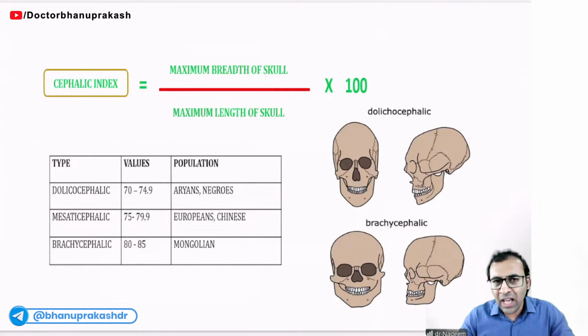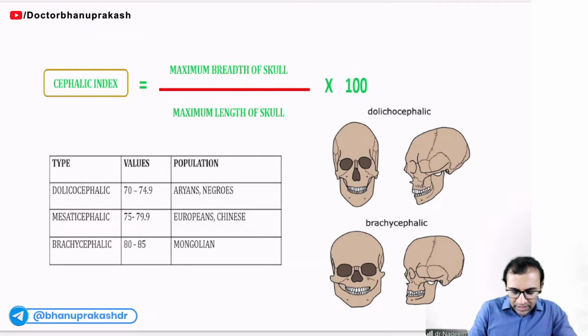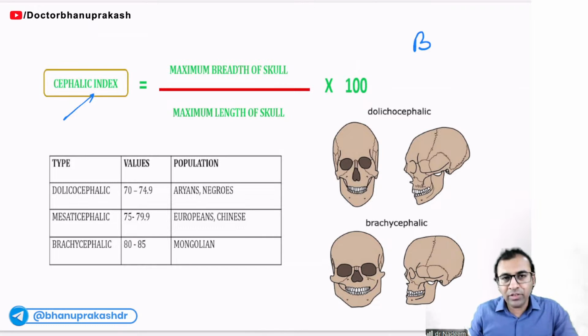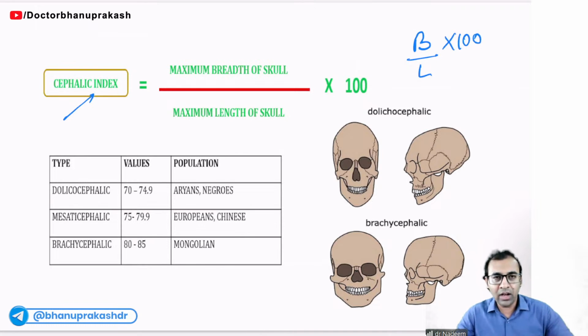With the help of the skull bone, we calculate one ratio called the cephalic index, where the maximum breadth of the skull is divided by the length of the skull, multiplied by 100.